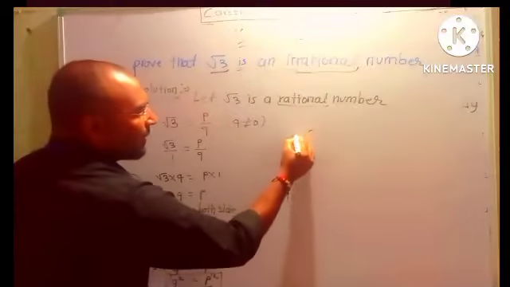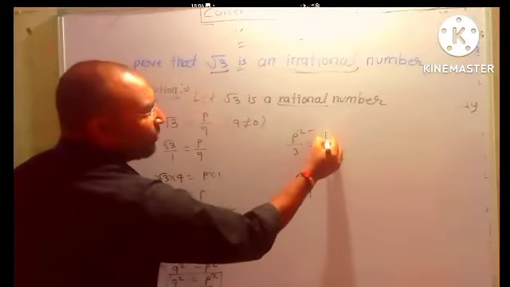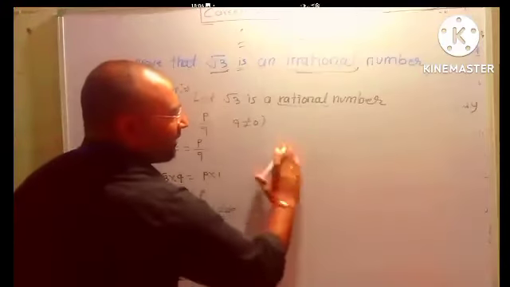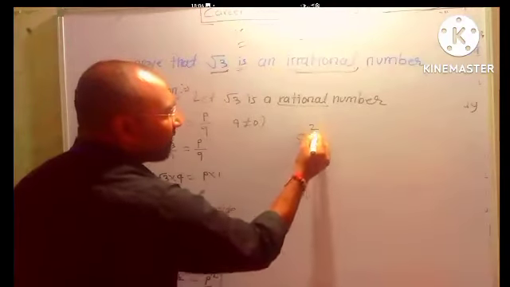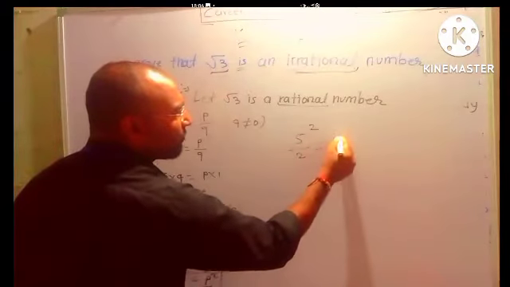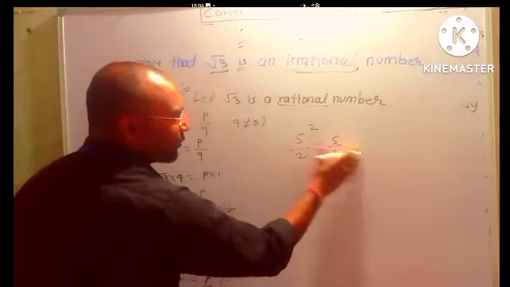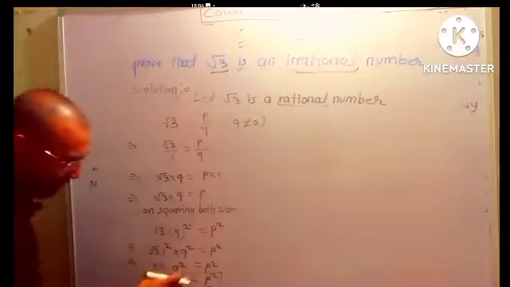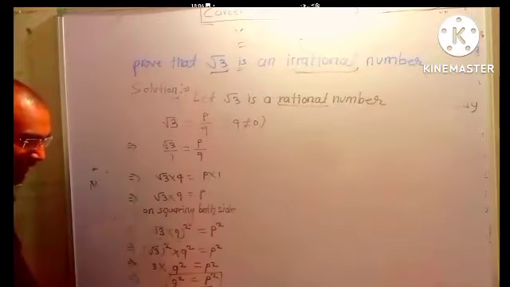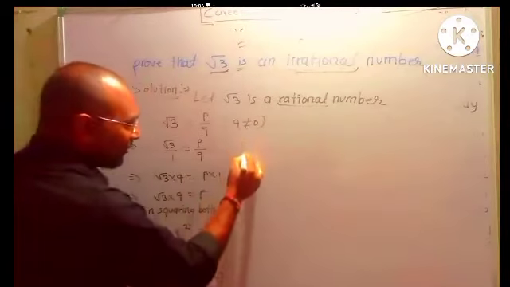If P square is divided by 3, then P will also be divided by 3. Just an example, if 5 square is divided by 2, then 5 will also be divided by 2. So what is given here? P square is divided by 3, so P will also be divided by 3. Write down that line here.